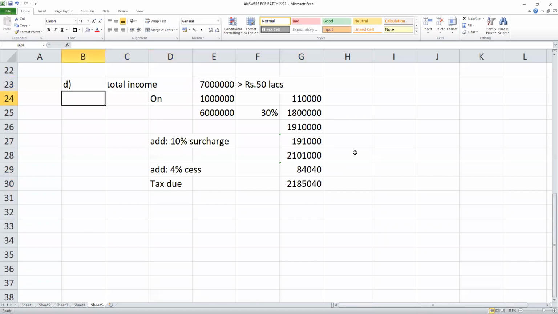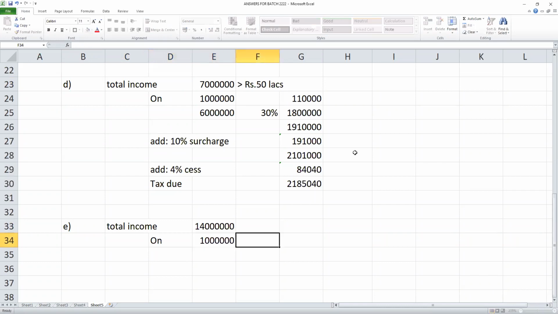Next, 1 crore 40 lakhs. On the first 10 lakhs it is 1 lakh 10,000, and on the balance, 30% tax.